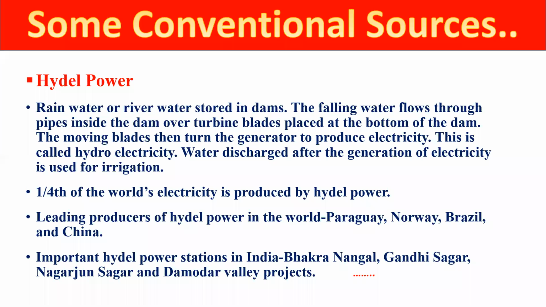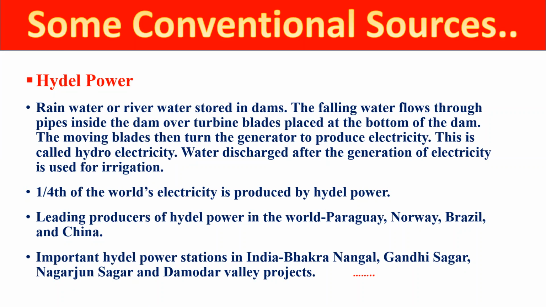So hydroelectricity is this: when electricity is generated by water, it is called hydroelectricity. Now students, after the electricity is generated, what is the use of that water? Then we will use that water in irrigation. We use that water in irrigation, right students? And in the world's electricity, 1/4 of it is produced by hydel power. It is not exactly 100%, and data always fluctuates, right? So near about 1/4 of the world's electricity is produced just due to this running water, right students?